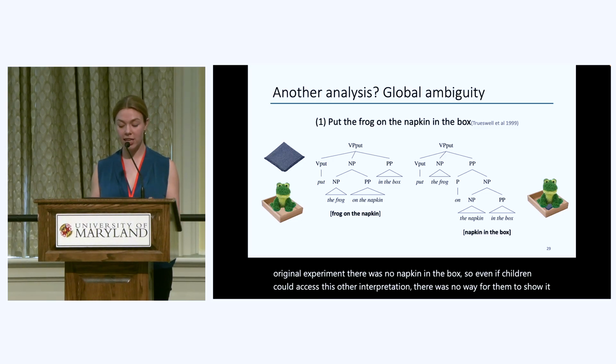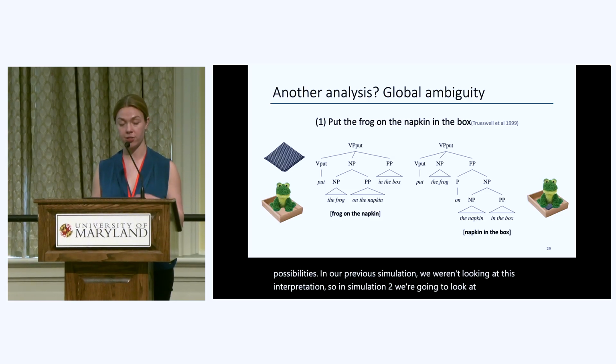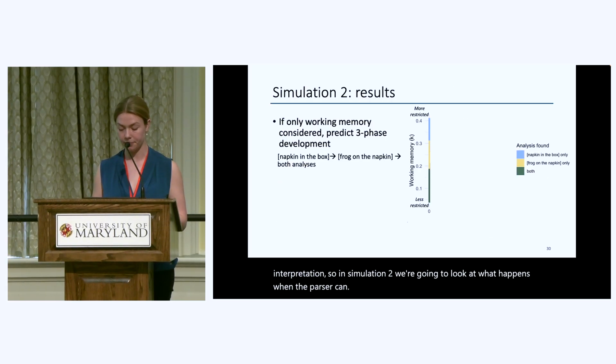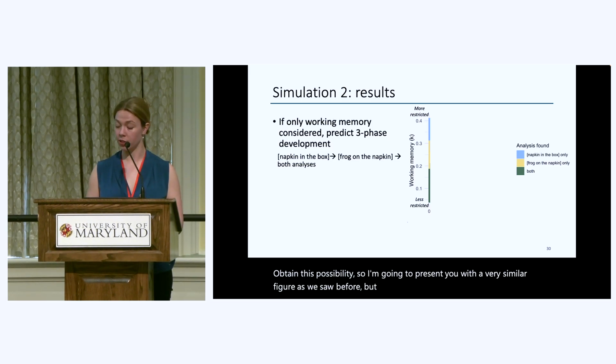This gives us a new test case for our parser that may tease apart the possibilities. In our previous simulation, we weren't looking at this interpretation, so in simulation 2, we're going to look at what happens when the parser can entertain this possibility. So I'm going to present you with a very similar figure as we saw before, but now you'll notice that we have a new color.